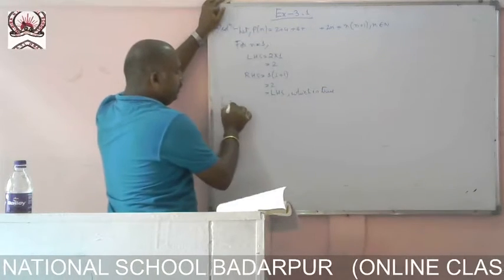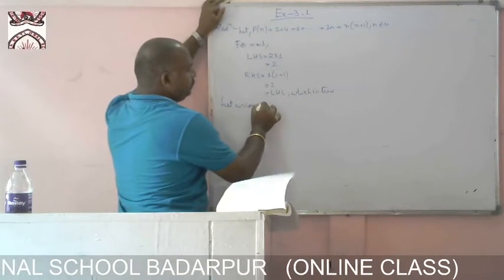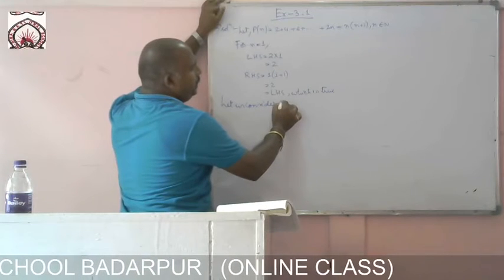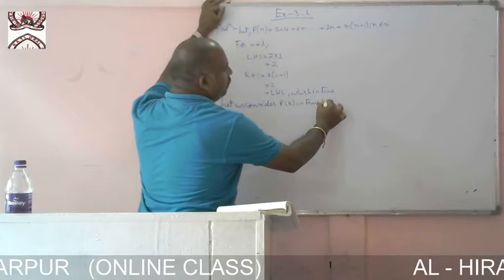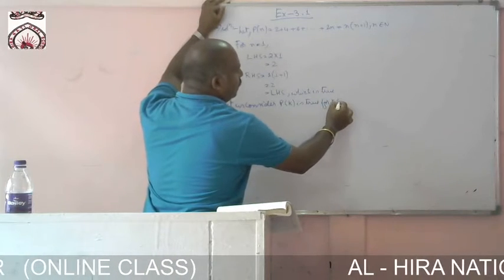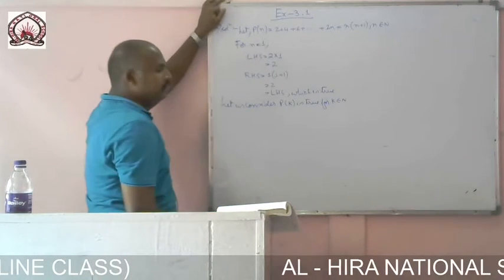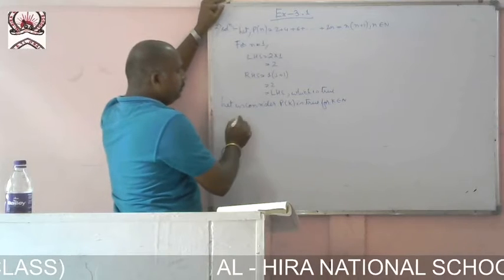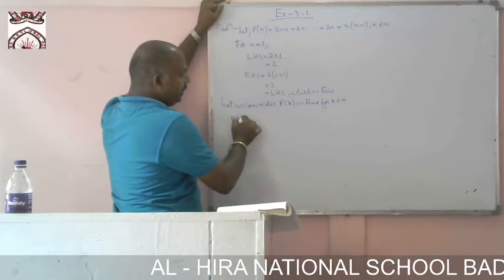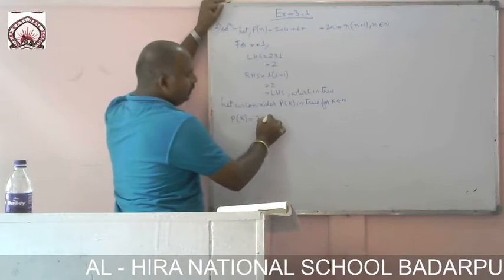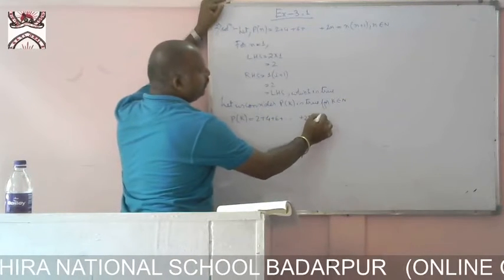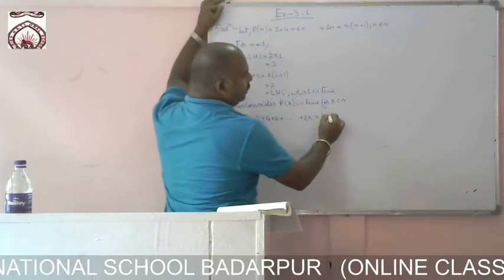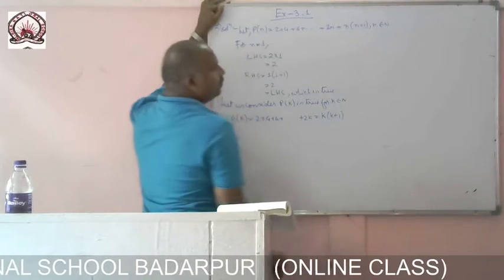Now let us consider P of k is true for k belongs to natural number. Okay. Now P of k equals 2 plus 4 plus 6 plus dot dot dot plus twice k equals k into k plus 1.